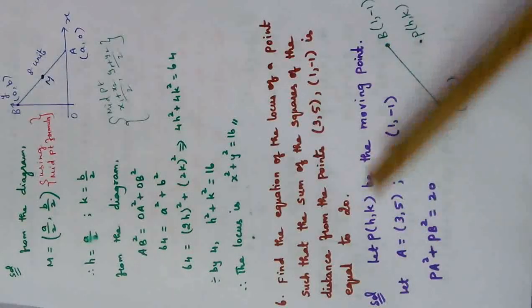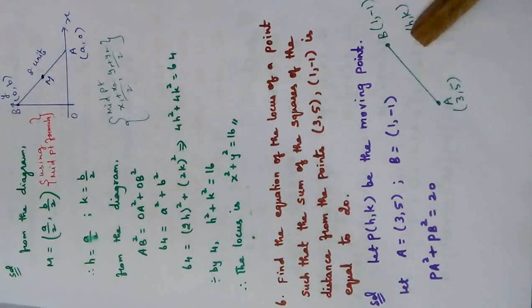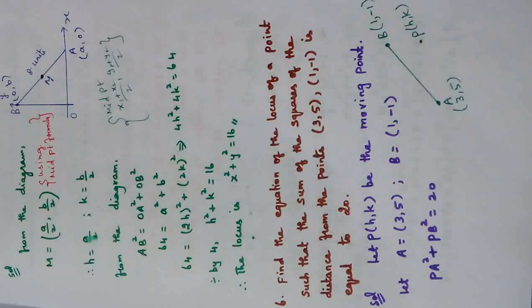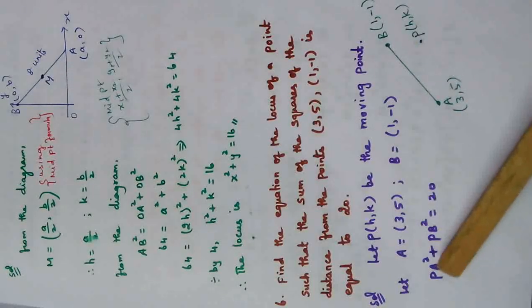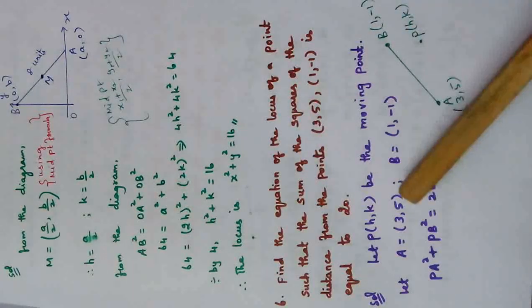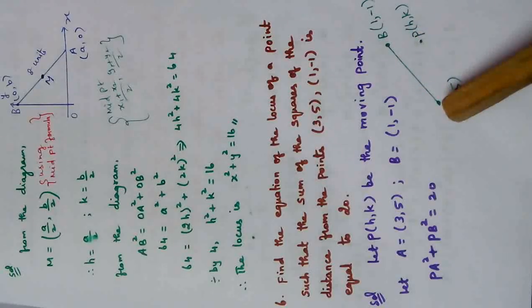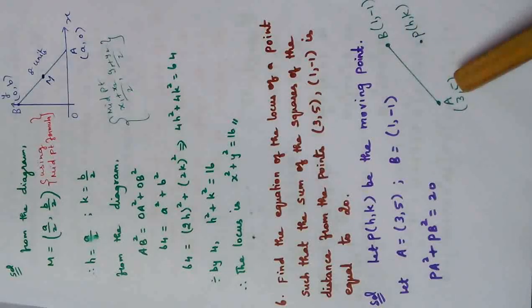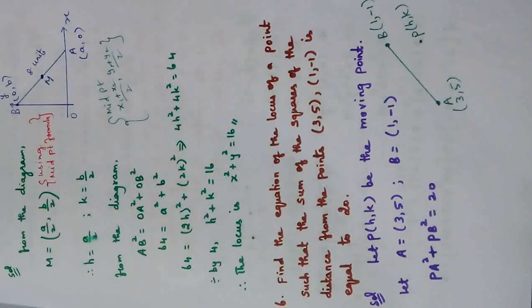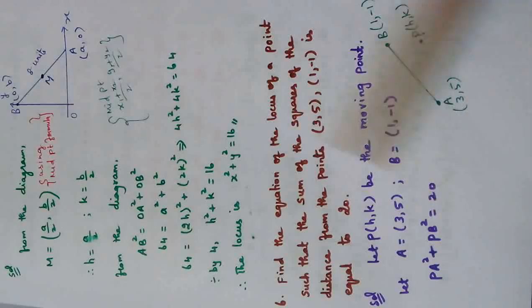A and B are the points given to us. The condition given is the squares of the distance, PA square plus PB square is 20. So with this condition, we are going to find the equation of locus. You know what is distance formula, right? Square root of (x2 minus x1) whole square plus (y2 minus y1) whole square. Here, if I take these 2 points, what is x2 minus x1? (h minus 3) whole square plus (k minus 5) whole square. Yes or no? Similarly, for these two, (h minus 1) whole square plus (k plus 1) whole square. Using distance formula, we are going to write the answer for PA square and PB square now.